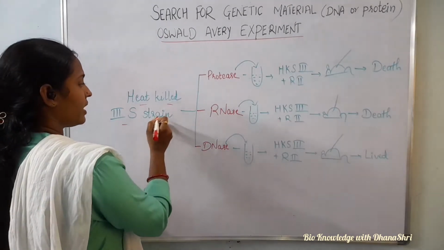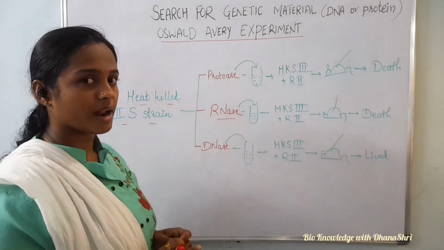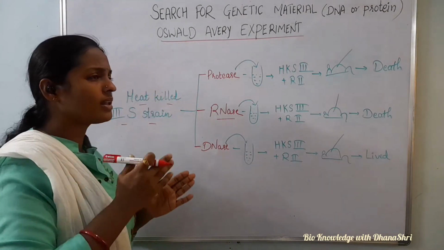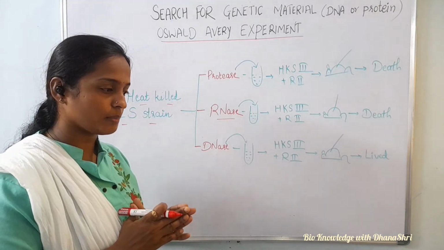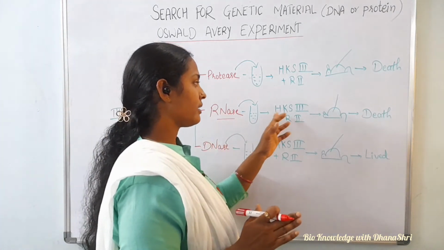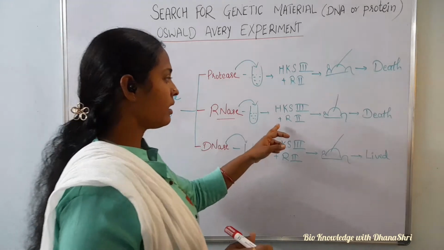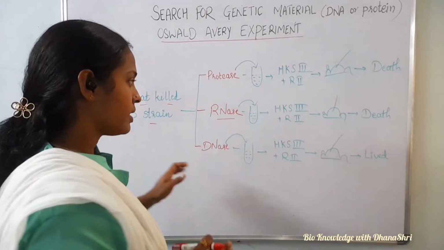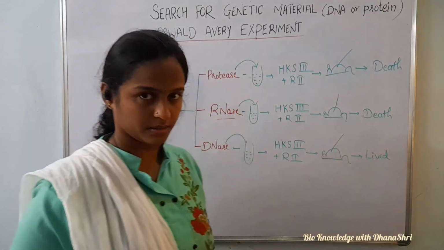Next, they added the RNase enzyme to the heat killed S3 strain, meaning all the RNA was completely destroyed. They took the heat killed S3 strain with no RNA present, along with live R2 strain, and injected it into mice. Death of mice occurred.